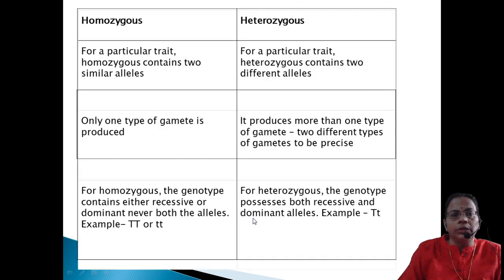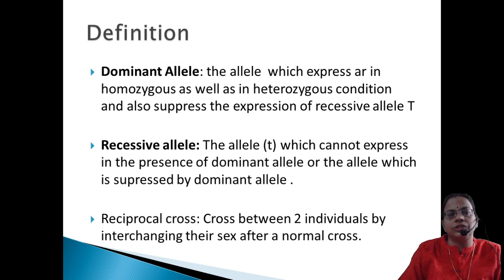Now we'll move on to the next one, the definitions. After conducting all these experiments, he postulated many concepts, which we now call alleles. Anyway, we have to learn the definitions. What do you mean by dominant allele? A dominant allele is the allele which expresses in homozygous as well as in heterozygous condition. That means if you are saying tall, the tall can be capital T capital T, or it can be capital T small t.